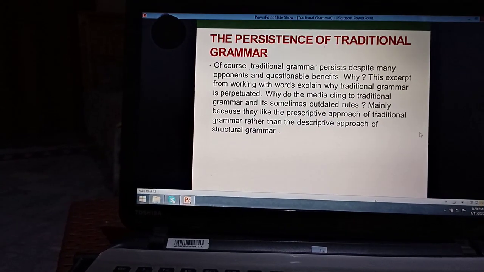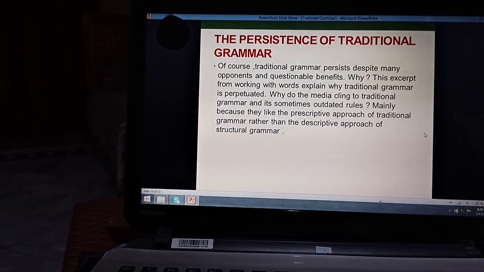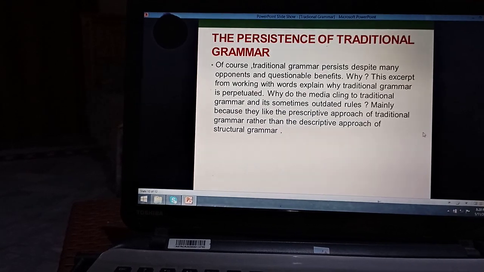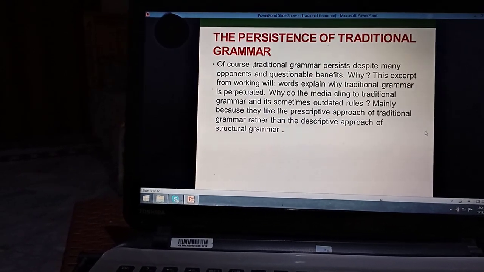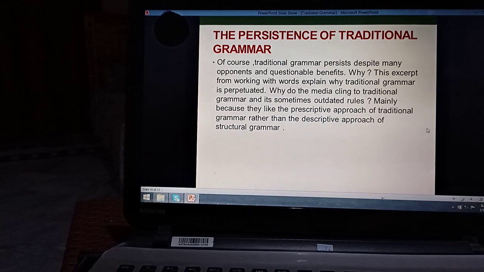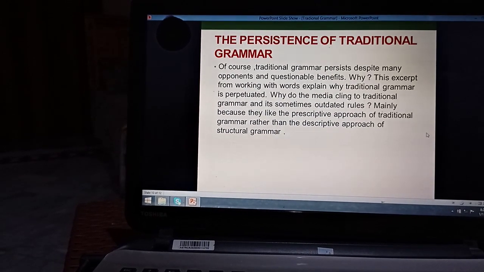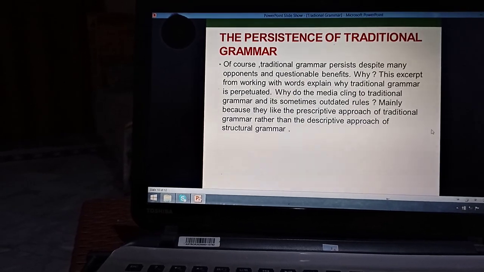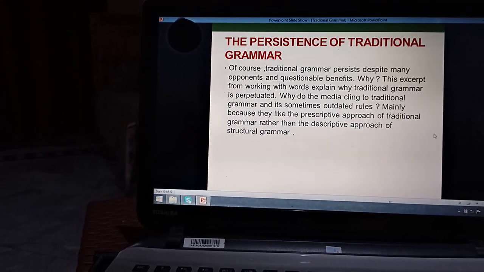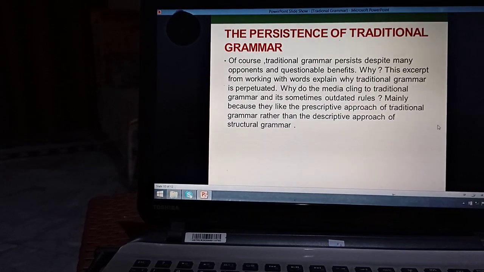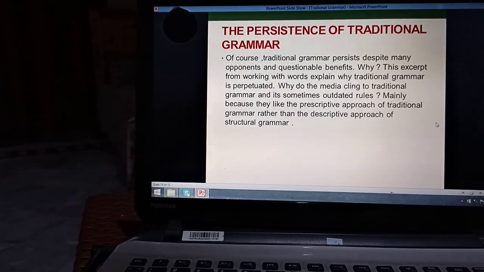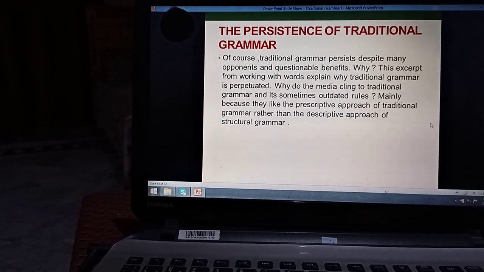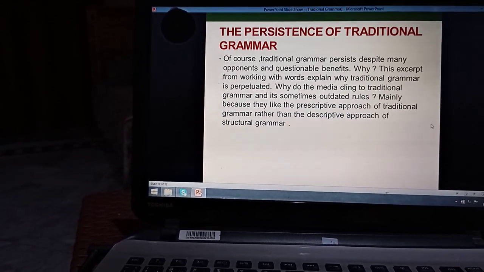The persistence of traditional grammar. Of course, traditional grammar persists despite many opponents and questionable benefits. Why? This produces a question. So this expert working with words explains why traditional grammar is perpetuated. Why do the media cling to traditional grammar and its sometimes outdated rules? Mainly because they like the prescriptive approach of traditional grammar rather than the descriptive approach of structural grammar.